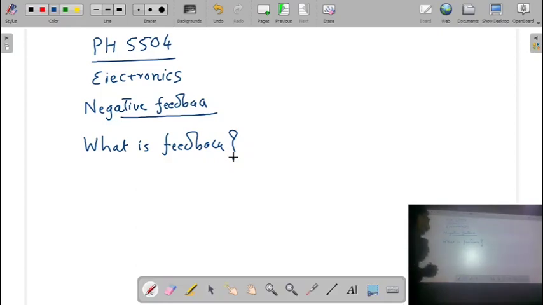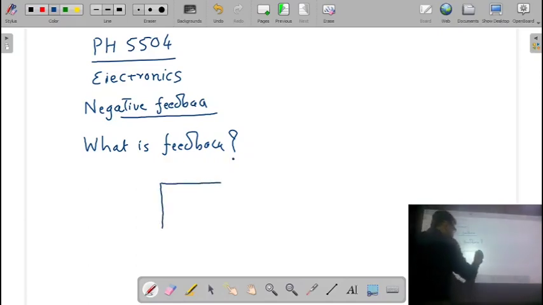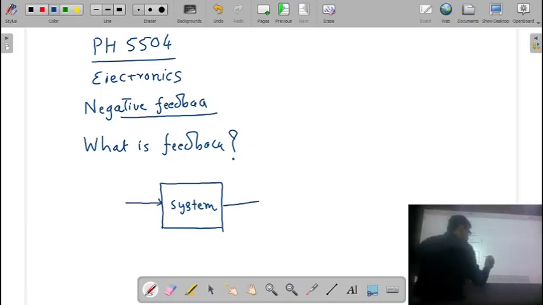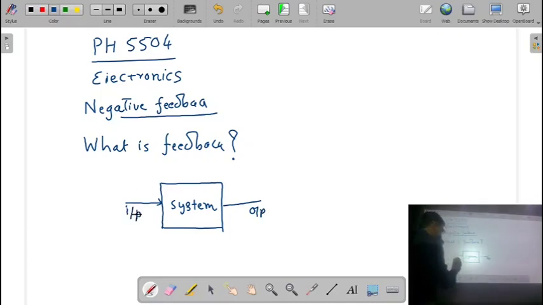Normally when we are talking about feedback, if you have any kind of system, this system has some input parameter and some output parameter. Remember, when the output parameter of the system is combined with the input parameter, we can say there is a kind of feedback.